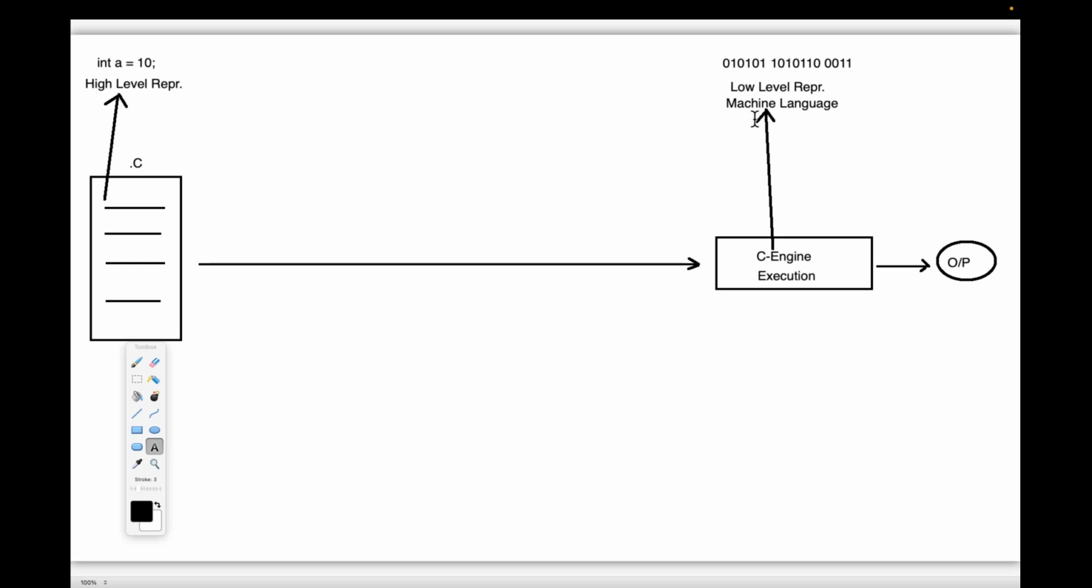So when we submit a high level representation to the C engine, it is unable to execute our high level program, because it requires the program in low level language. So the program is not going to be executed. Here a mismatch is available, the language representation and syntax are different. In this scenario, we are unable to execute the program.